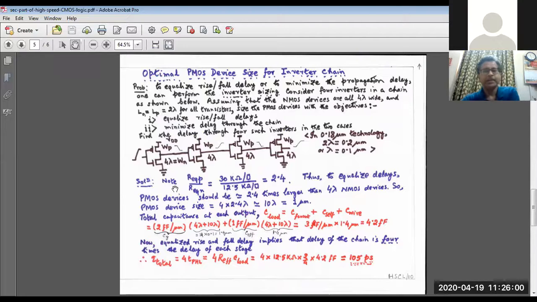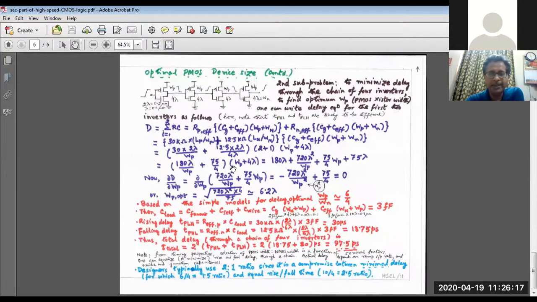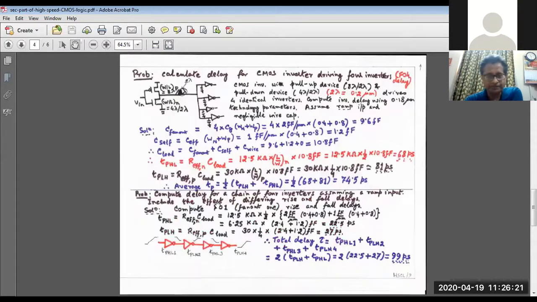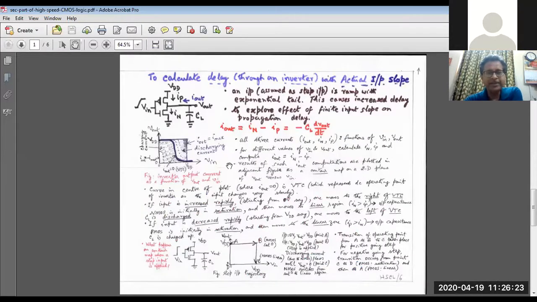So as a compromise, we take WP to be 2 times WN. For practical purposes, as a compromise between the equalized rise fall delay and the minimized overall chain delay, let us take WP to WN as 2:1. Clear?